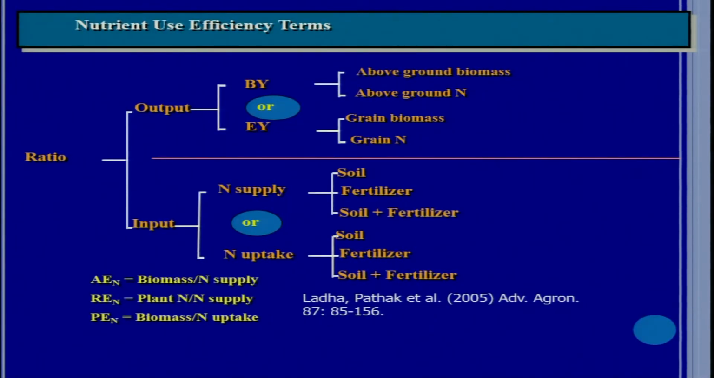So, nitrogen uptake can be from the nitrogen or nutrient present in soil, or from the applied fertilizer, or from both, soil plus fertilizer. So, here AEN means biomass divided by nitrogen or nutrient supply, and REN, recovery efficiency, is plant nitrogen or nutrient divided by nutrient supply, and PEN is physiological efficiency of nitrogen. This is biomass divided by nitrogen uptake.